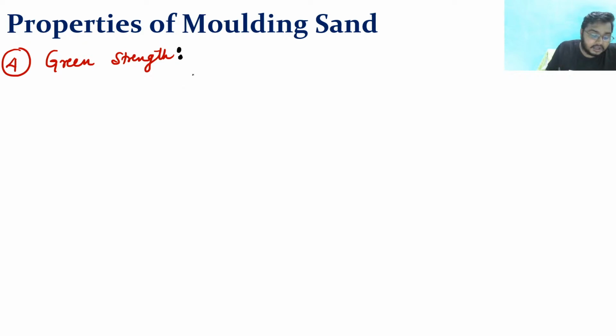Now see, I have already told you, whenever there is a presence of moisture in the sand, that sand is known as green sand, right? So what is the green strength?